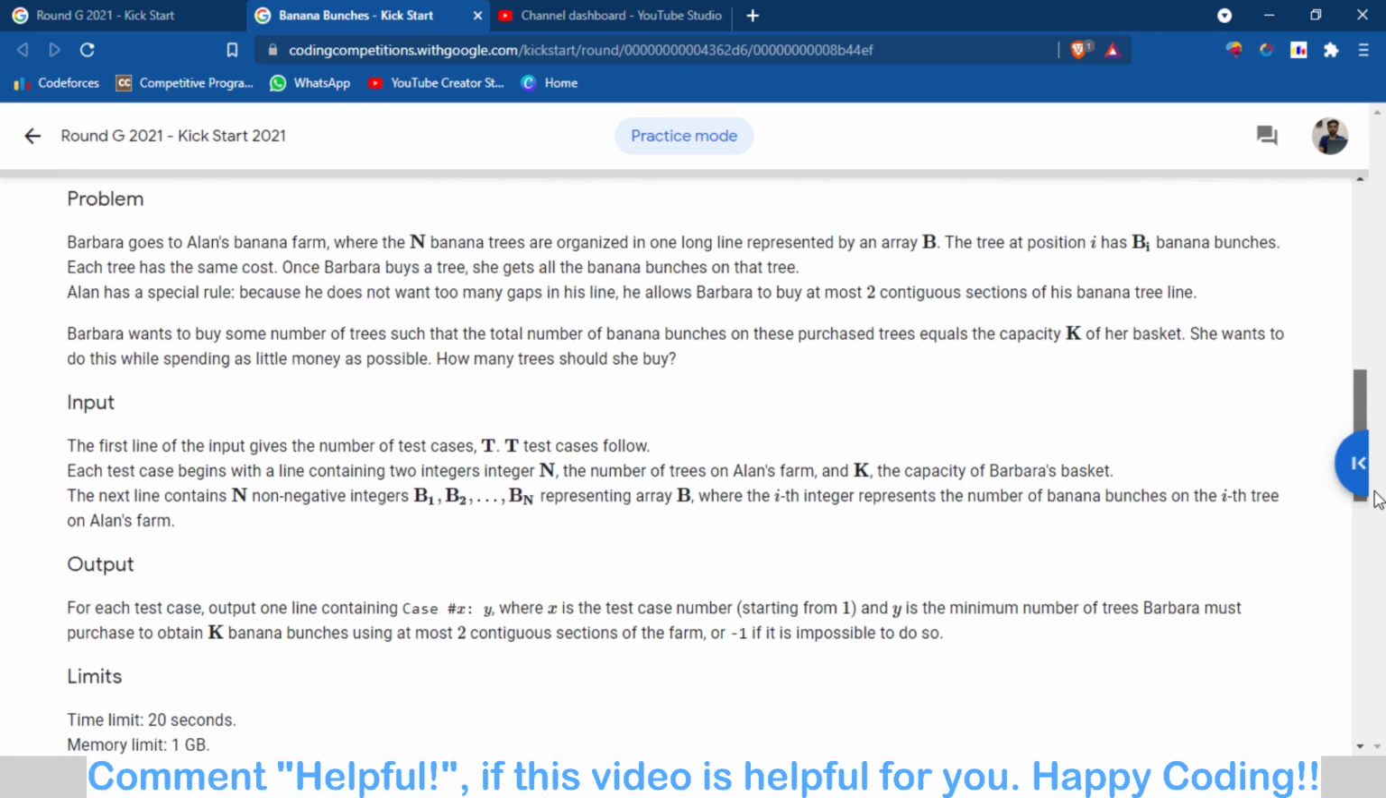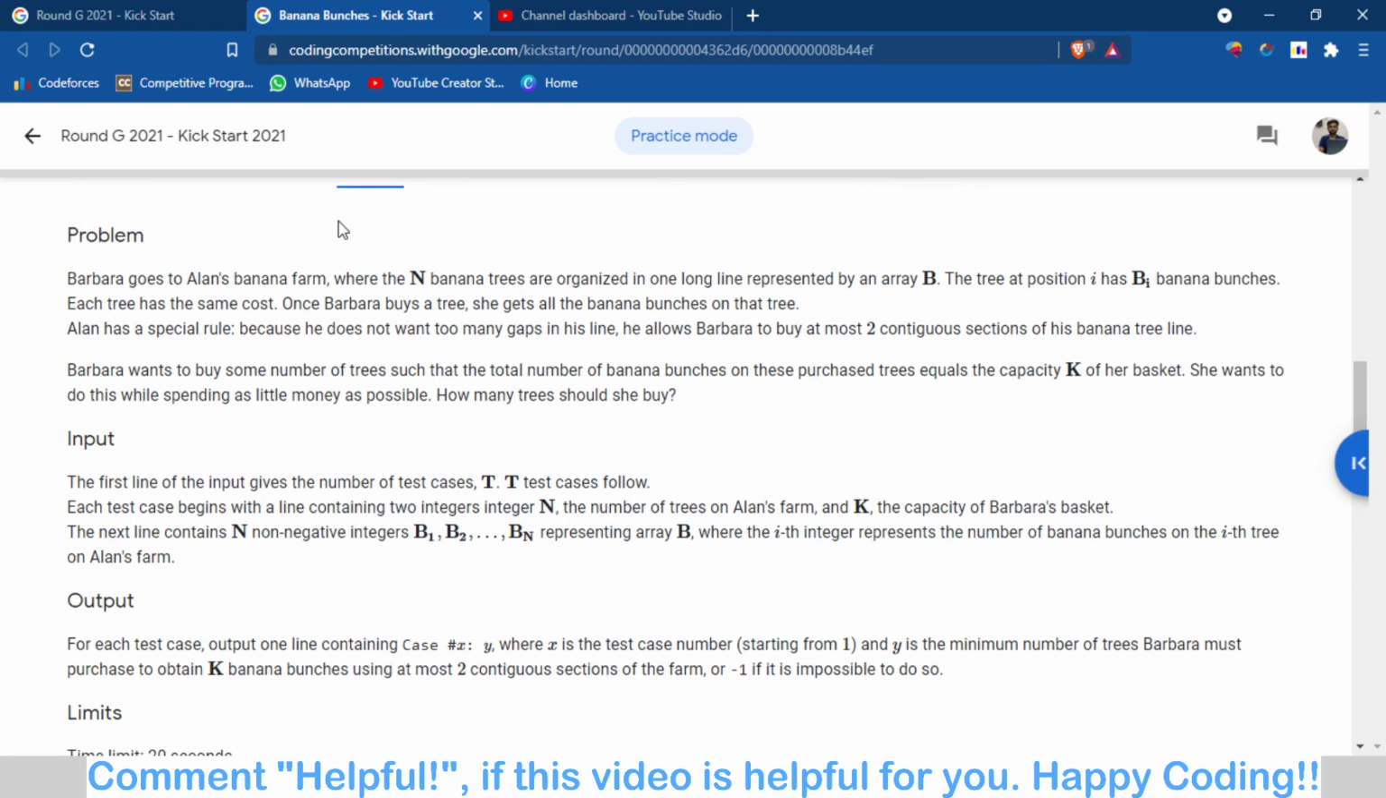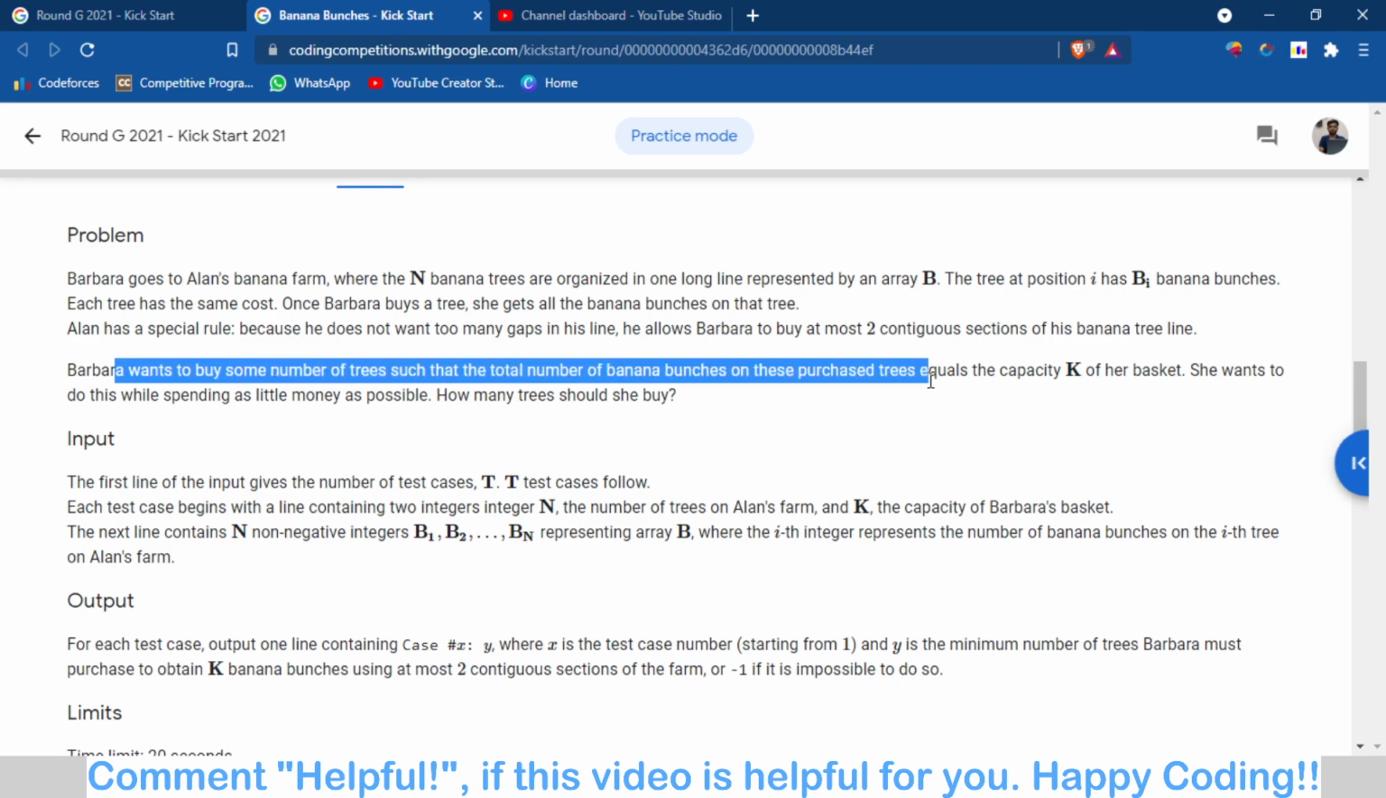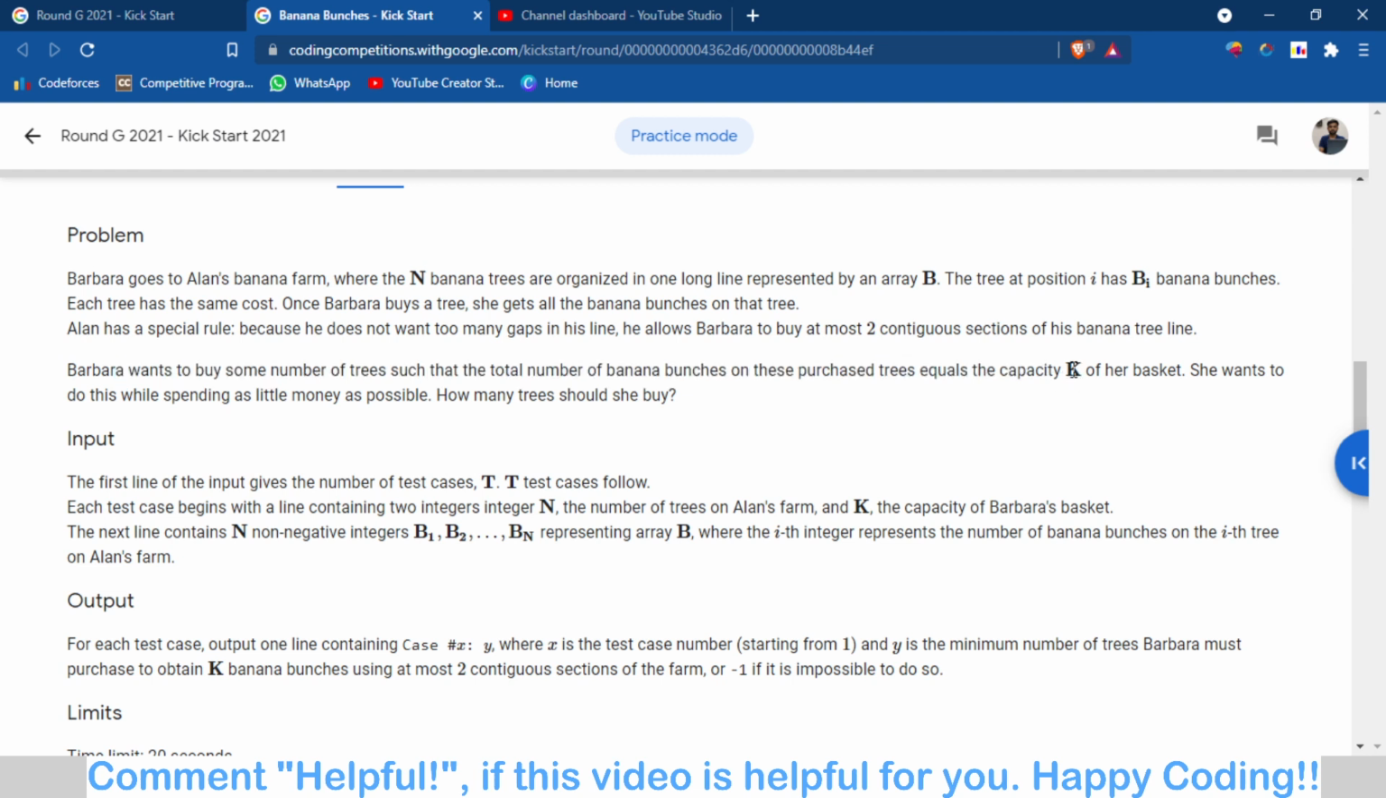Here there is a farm with n banana trees, and the ith tree has bi banana branches. Barbara has to buy a tree, and whenever she buys a tree she gets all of its banana branches. Barbara wants to buy some number of trees such that the total number of banana branches is neither greater nor less than k, so there should be exactly k banana branches in her basket.